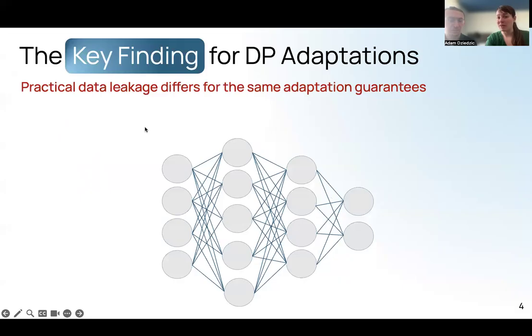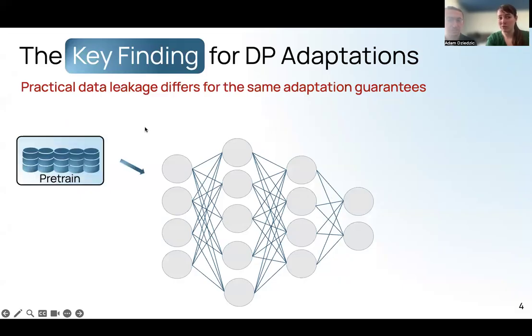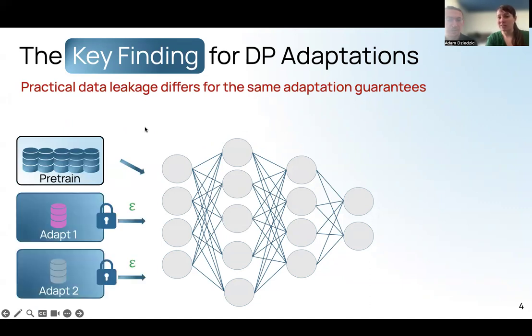But what we find in our work is that in this complex training paradigm, where we have first the pre-training, if we adapt on two very different datasets with the same method and the same guarantee, we still observe a very different leakage in practice. And this can be partially attributed to the fact that the adapted model inherits its initial structure from the pre-training. That is very different from standard machine learning, where we train the models from scratch in a single go and on a single dataset.